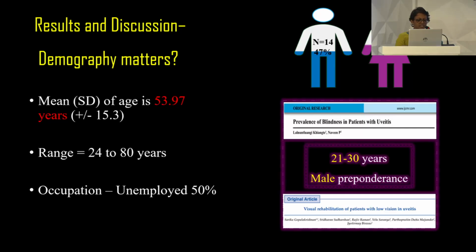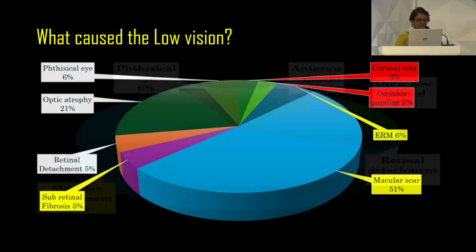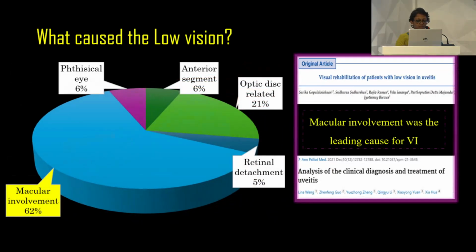Coming to results, the mean age of the population was 53 years, with 53% of them being females, whereas in other reports, it has been 21 to 30 years with a male preponderance. The main cause of the low vision has been macular scar in 51% and optic atrophy in 21%. On reclassifying the corneal scar and occlusio pupillae as anterior segment causes and ERM, macular scar and subretinal fibrosis as the macular involvement, we can see that macular involvement accounts for 62% of the low vision, which is similar to many other reports which also say macular involvement is the leading cause of visual impairment.